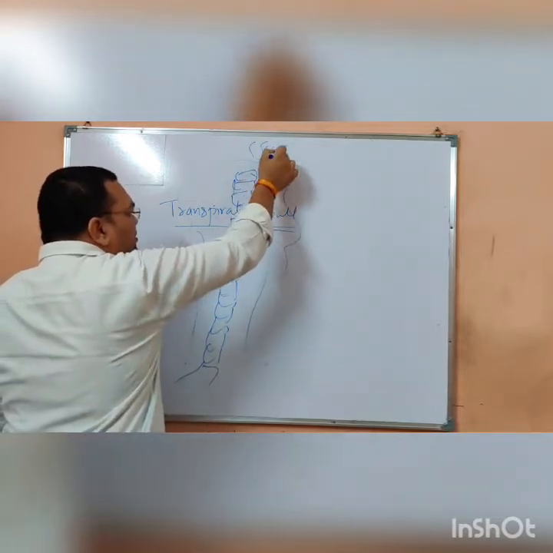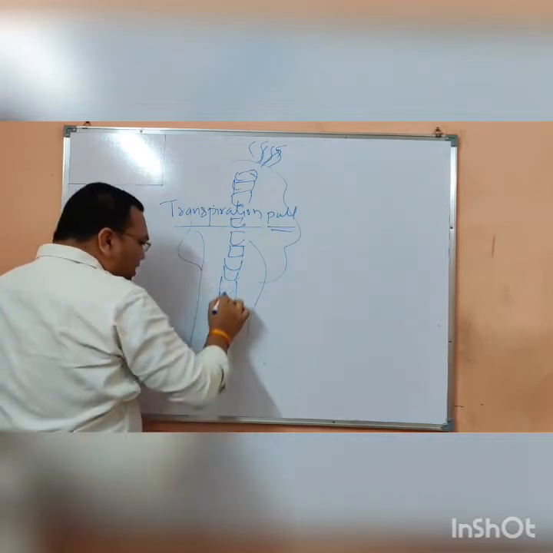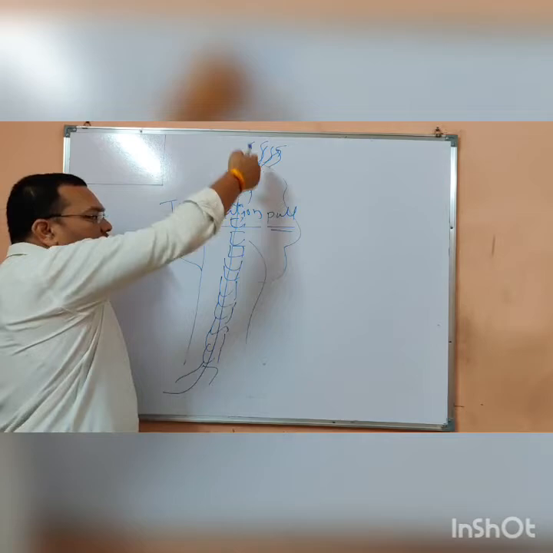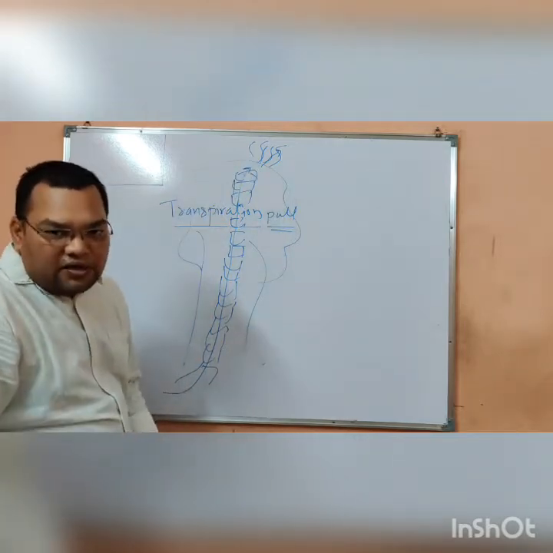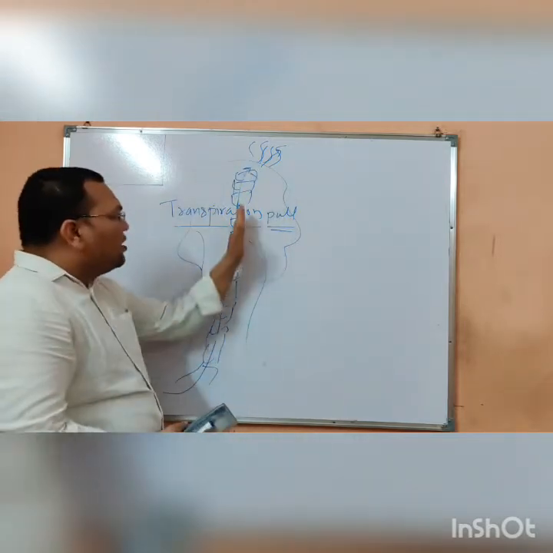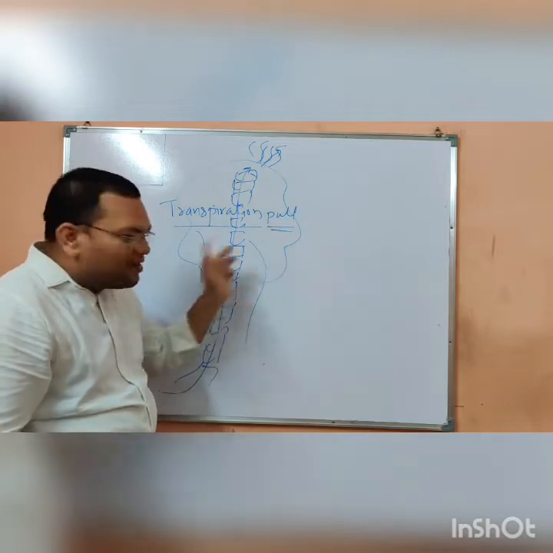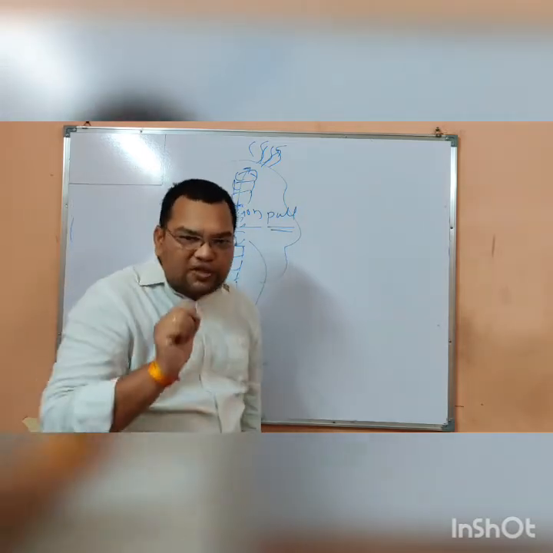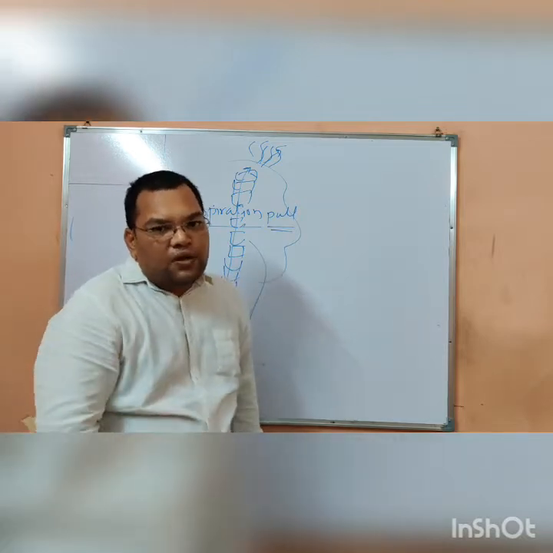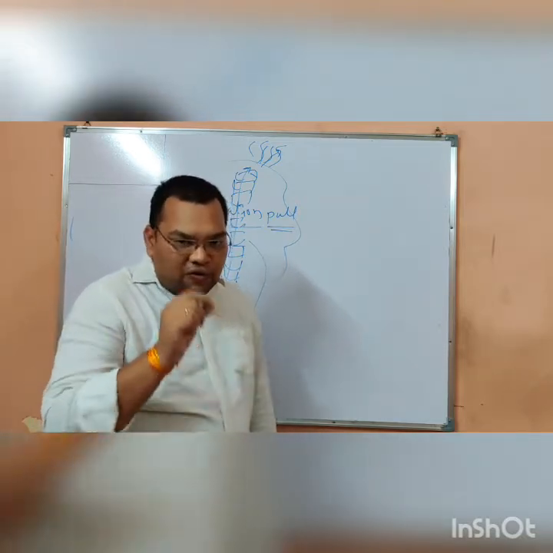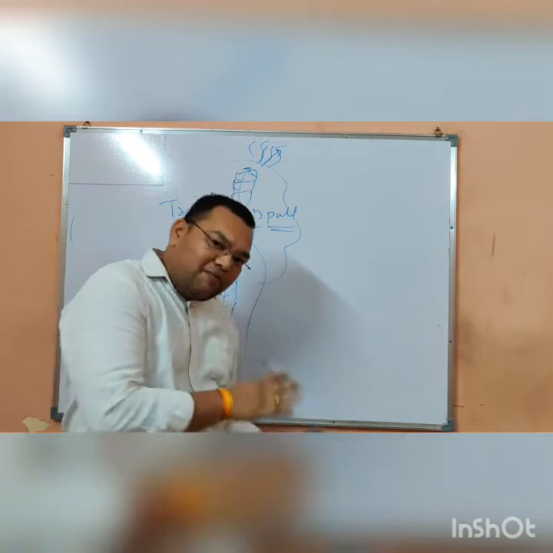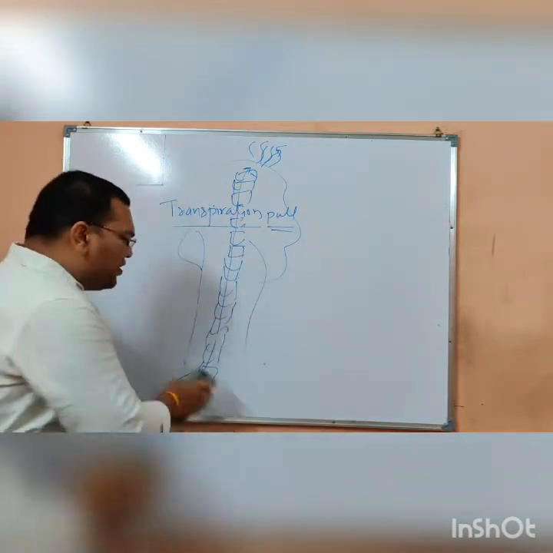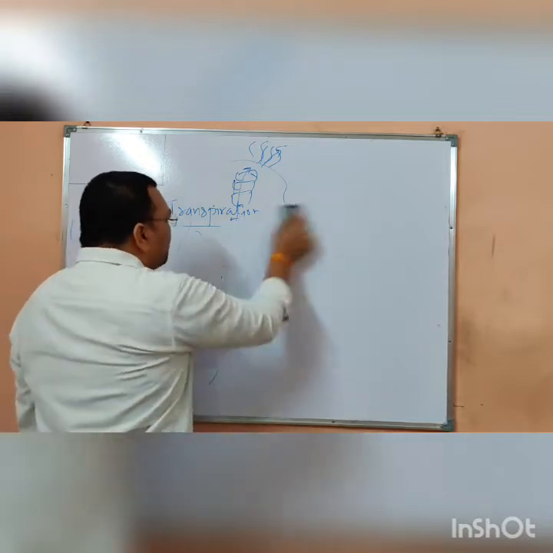Because of this a pull is created, and a continuous channel of water is created because of that pull, and that is known as transpiration pull. Just remember sucking a cold drink with a straw. There is a continuous supply of cold drink when you are sucking it. The same principle occurs here.